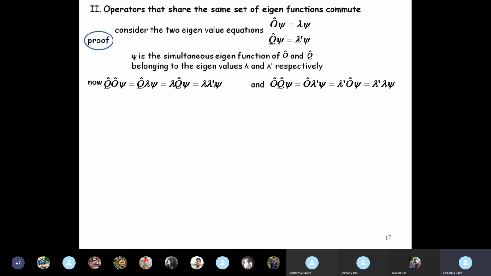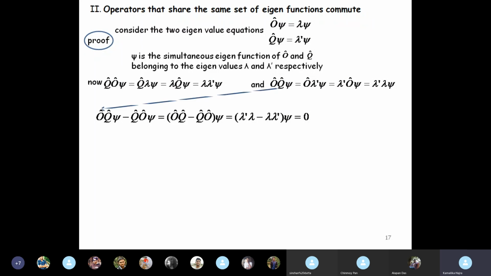Now lambda and lambda prime are just algebraic quantities, they're just numbers, all right? So obviously the order of multiplication does not matter. Lambda into lambda prime is the same as lambda prime into lambda. So we get OQ psi minus QO psi is equal to lambda prime lambda minus lambda lambda prime into psi, which is equal to 0, right?